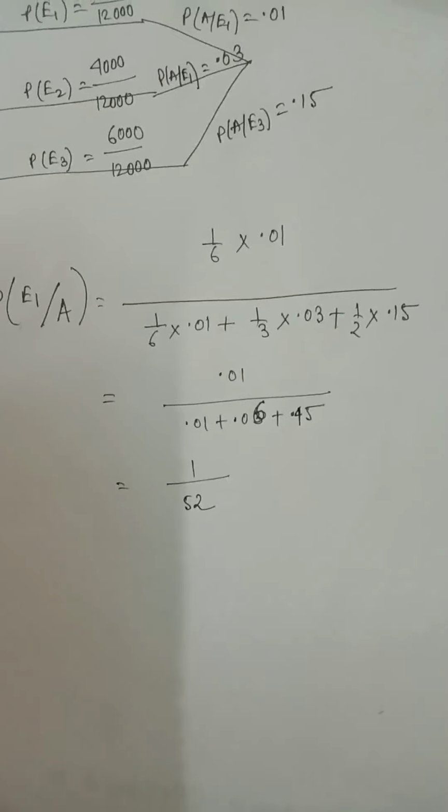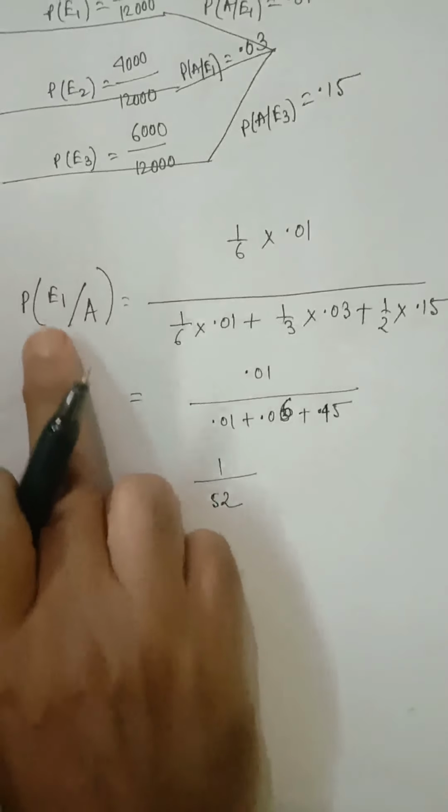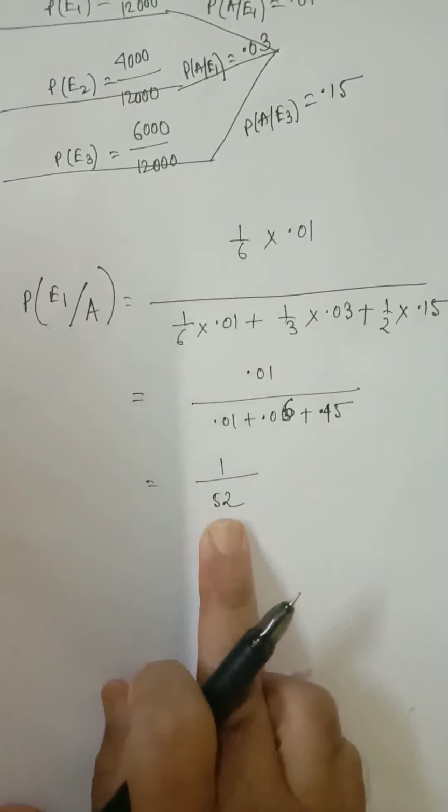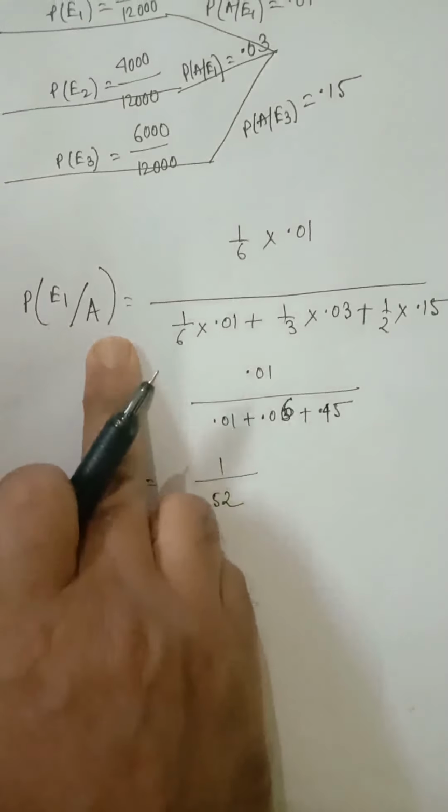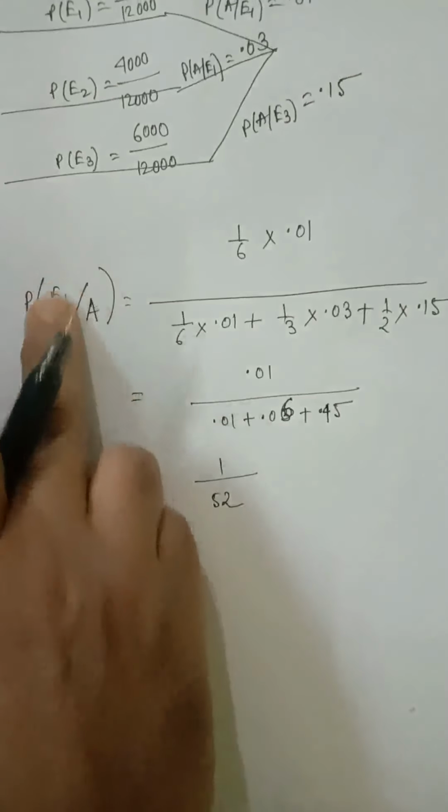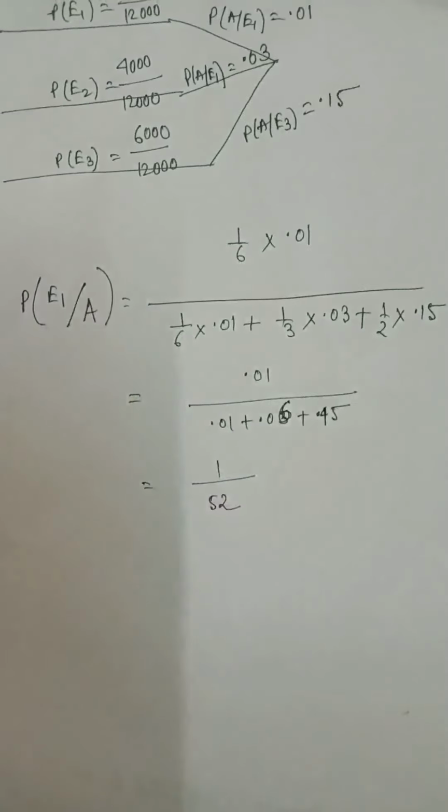And simplifying, we get probability of E1 by A is 1 by 52. The person who meets with an accident is a scooter driver. The probability is 1 by 52.